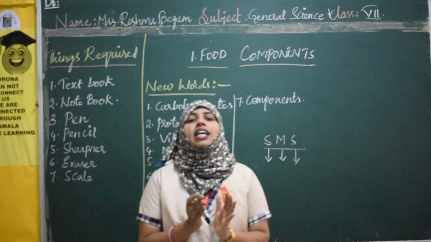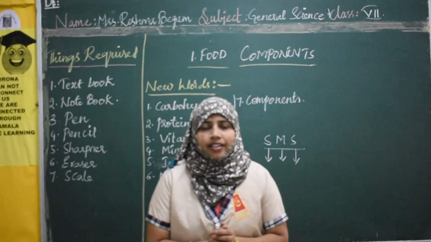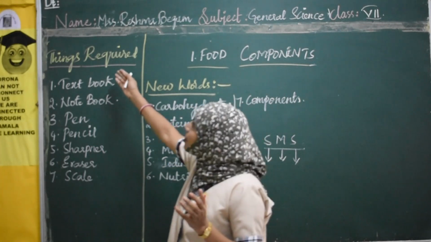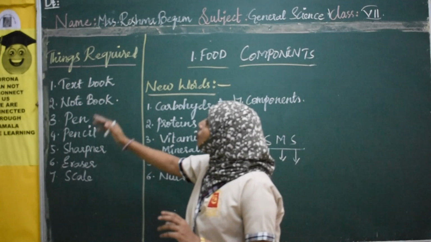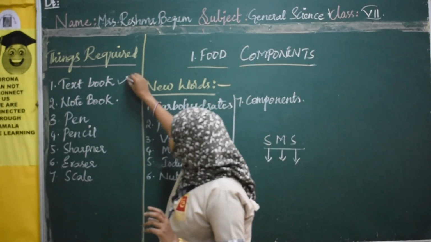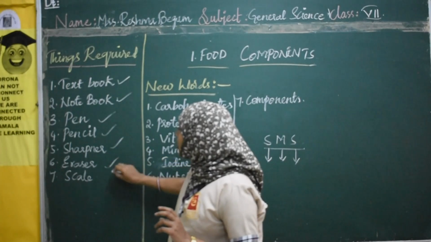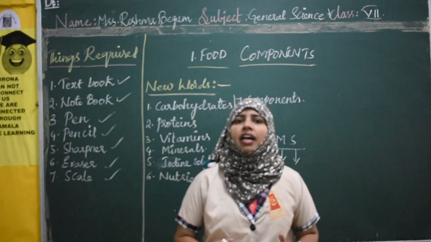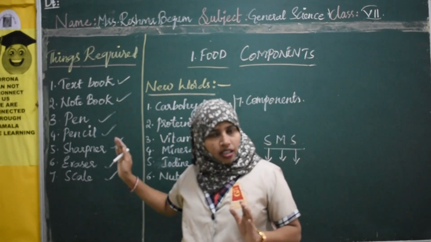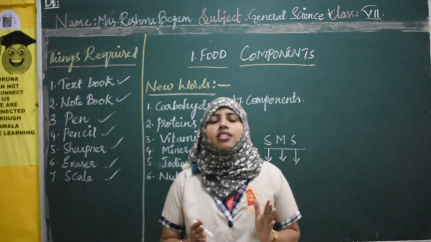So before starting our lesson, there are some guidelines you have to follow. Here are the things required to make yourself ready for the class. What must be ready with you? Textbook, 1 notebook, pen, pencil, sharpener, eraser and scale. These are common things you know already, just let me remind you. This must be ready with you when you are sitting to listen to the class.